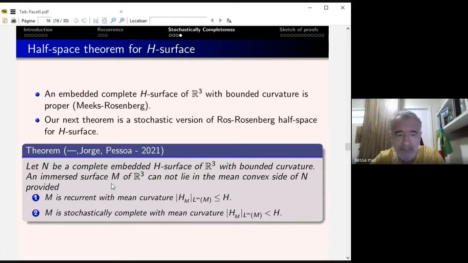Okay, this is a version of the former result for this notion of stochastically complete and recurrent manifolds.